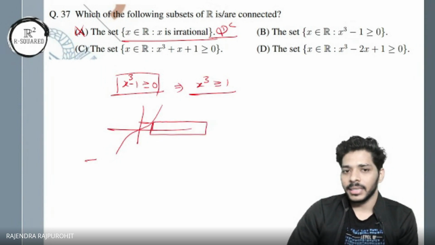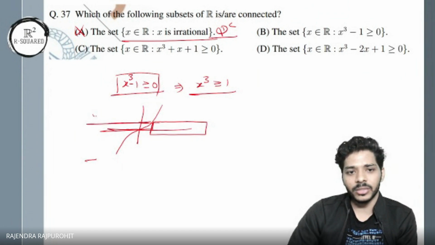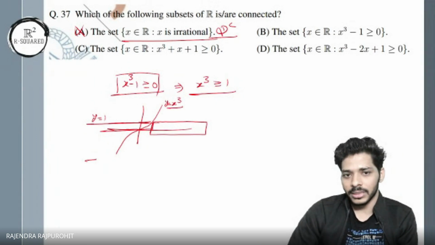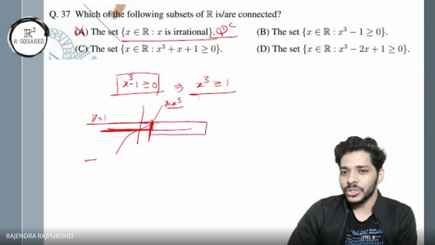Right. On this side, your function is the line y equal to 1, and this is your graph y equal to x cube. This graph stays below the line y equal to 1 when your x is lying on this side. So the exact solution to this inequality is that you take from 1 to infinity. Is it fine?